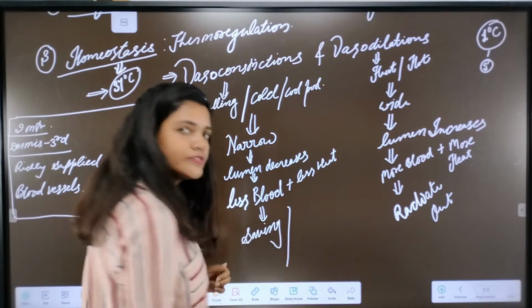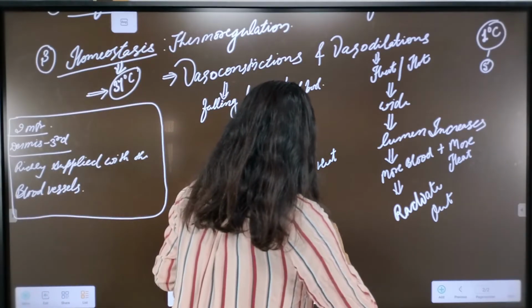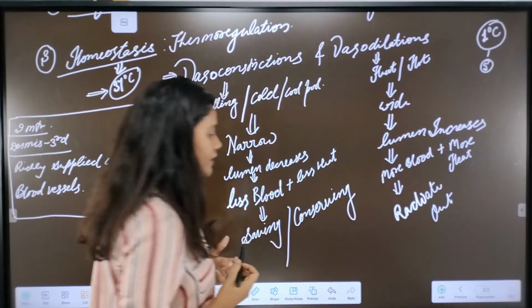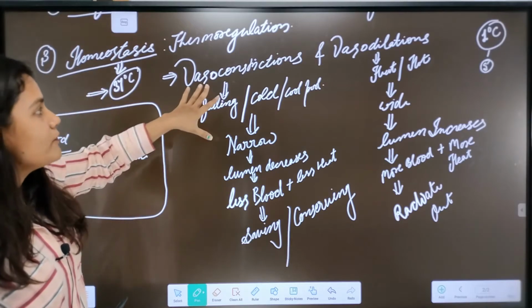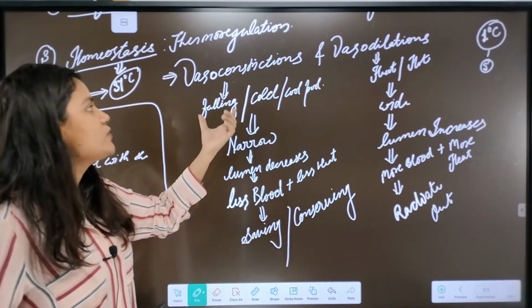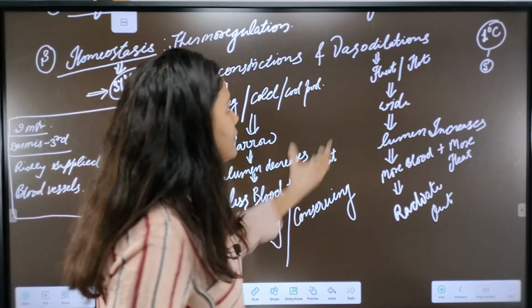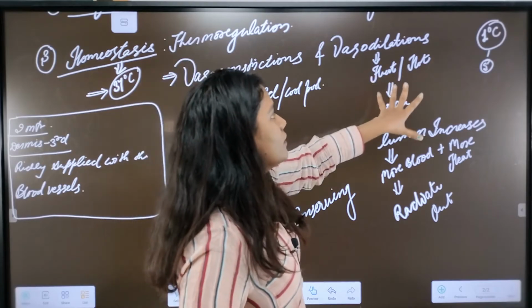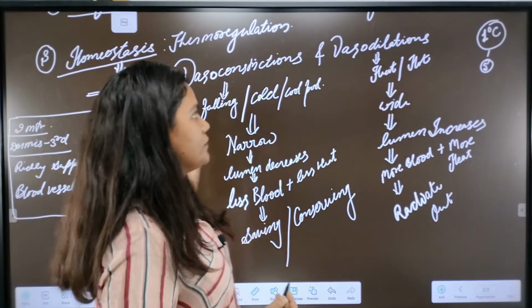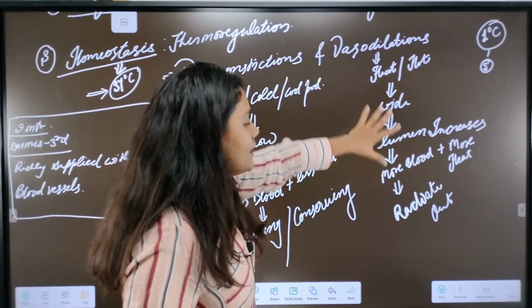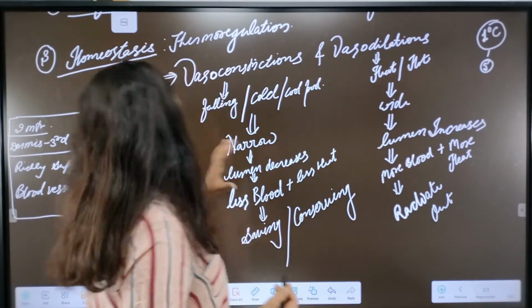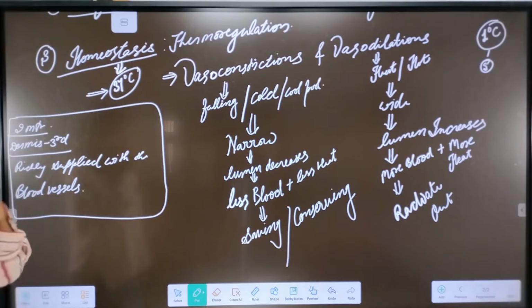So we can say that they are conserving the heat. Bilkul, they are conserving the heat. Here they are conserving the heat. So by vasoconstriction, our blood vessels tend to conserve the heat against the cold. Okay, and here if our body or outside environment is very hot or exposed to the heat, our blood vessels of dermis layer tend to dilate and radiate out more heat. That's how they control or contribute towards the homeostasis.